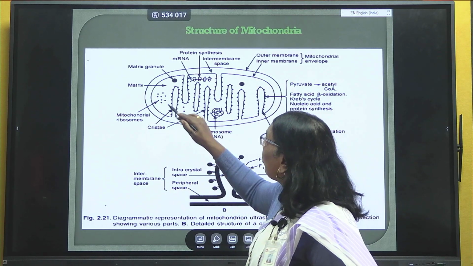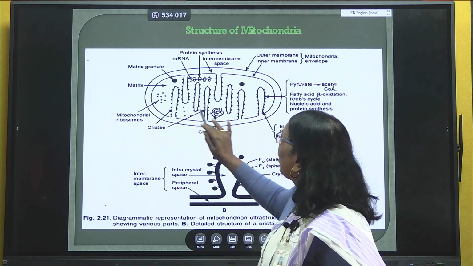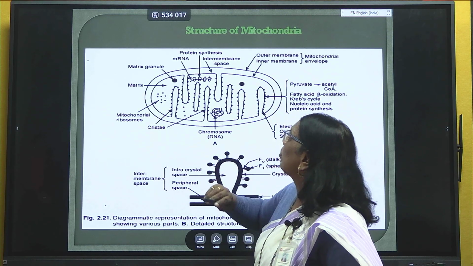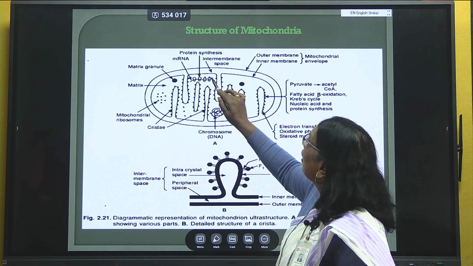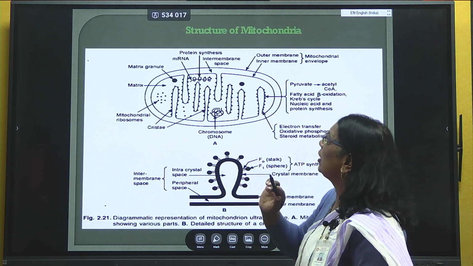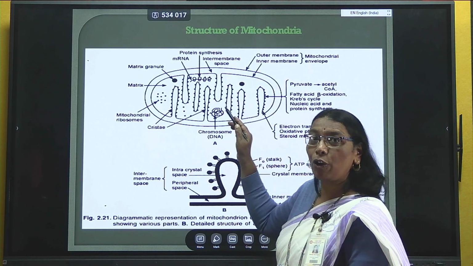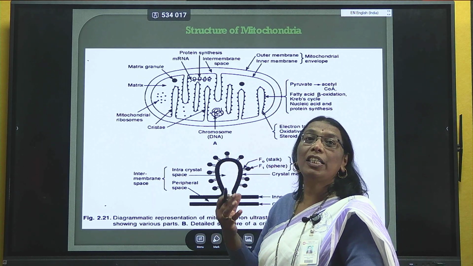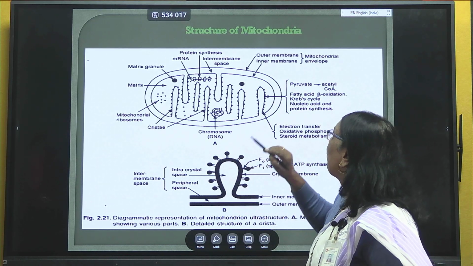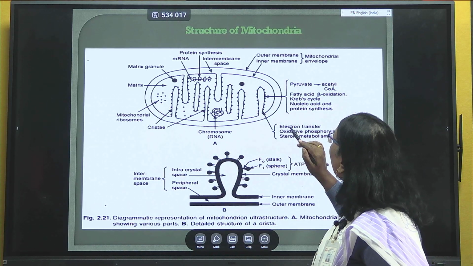Inside the mitochondrial inner membrane, a granular structure is present, which is termed the matrix. In the matrix, the mitochondrial ribosomes are present. These are ribosomes joined with each other on the mRNA molecules, and they are mainly responsible for protein synthesis. Then, the mitochondria have their own genetic material in the form of DNA, which is termed mitochondrial DNA.